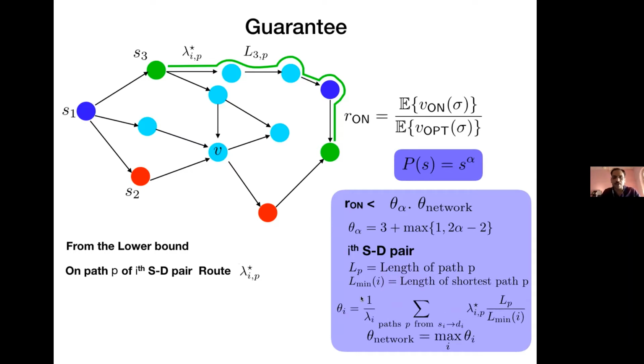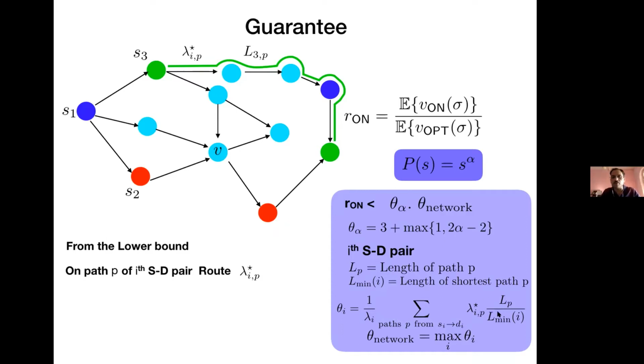So let me just parse this through. The theta I for the ith source destination pair, what is this theta I? Theta I is a weighted sum of the traffic split lambda star IP on path P times the ratio of the length of path P with respect to the smallest possible path. So look at S3 and its destination. Among all possible paths, in this case it's a unique path.